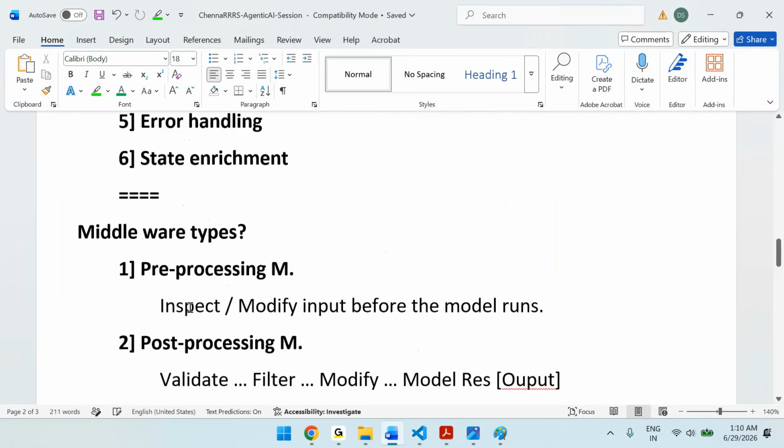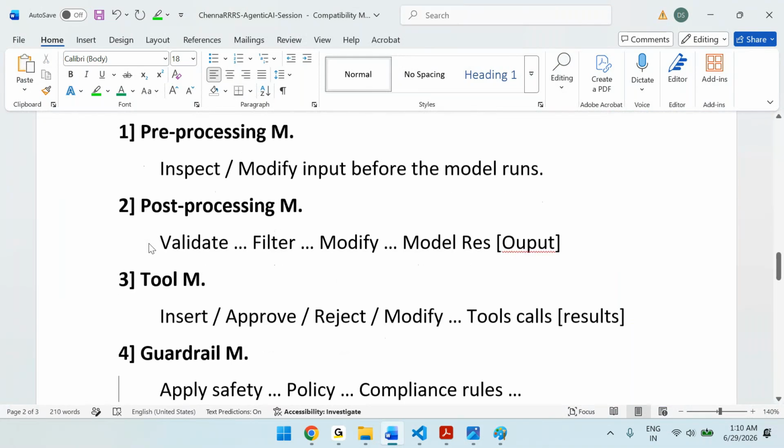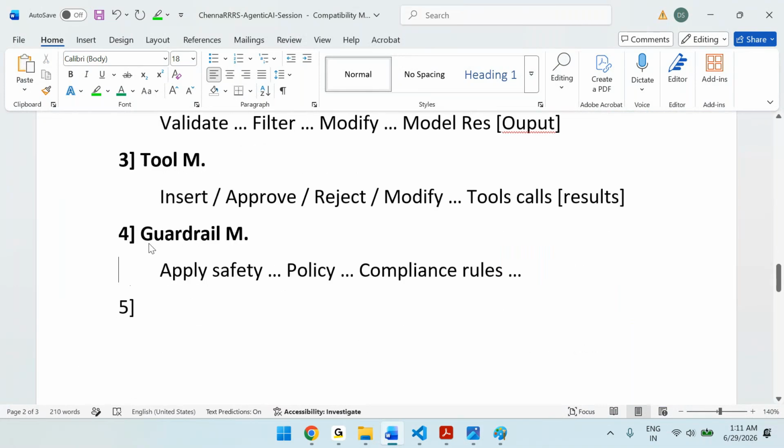For now, you need to remember the different middlewares we have: pre-processing, post-processing, tool related, guardrail related, and logging or observability related middlewares. Like this, we have different middlewares. What is the purpose of logging middlewares?